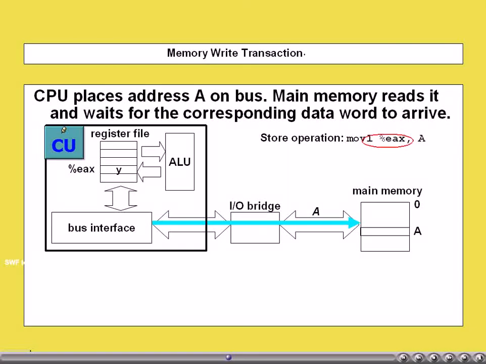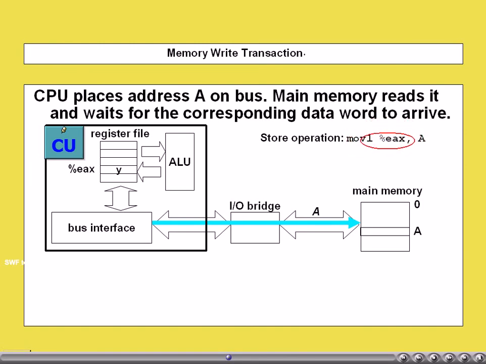Now let us try to understand how a data transfer takes place from the register to the RAM. That is, we want to transfer whatever is available in a register to RAM. For example, the same can be done in a typical processor with the following instruction, move percentage EAX, A. Here, EAX indicates the register whose data we want to write into the memory. A is the memory location.